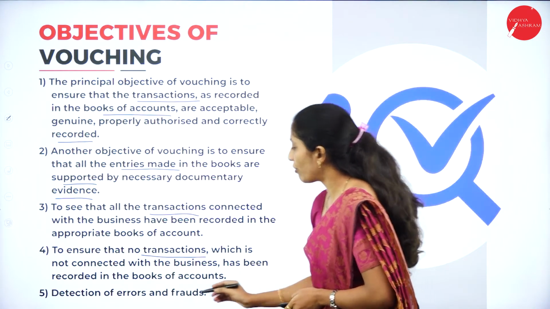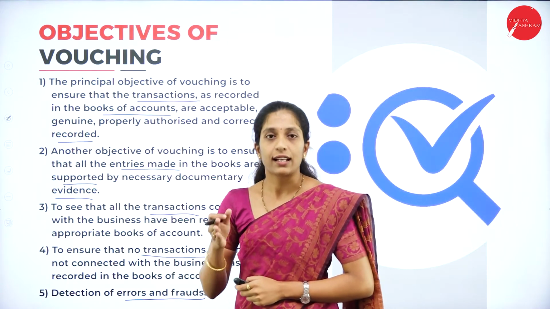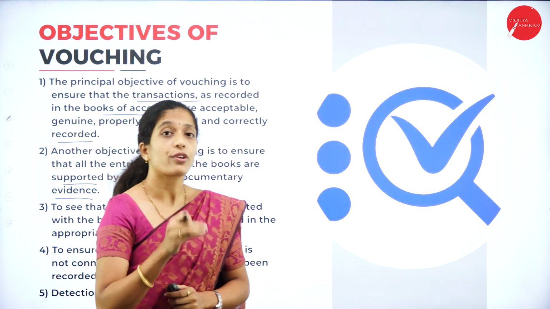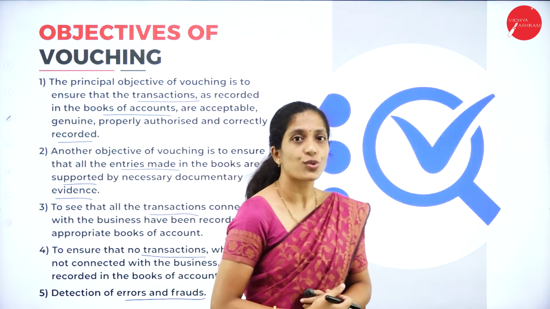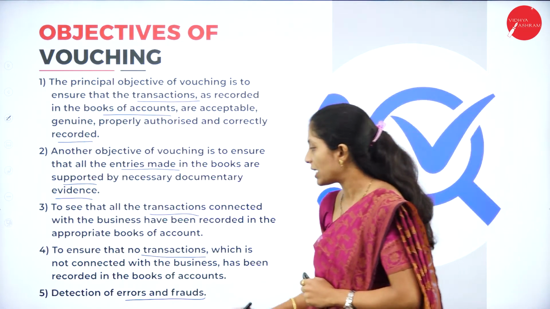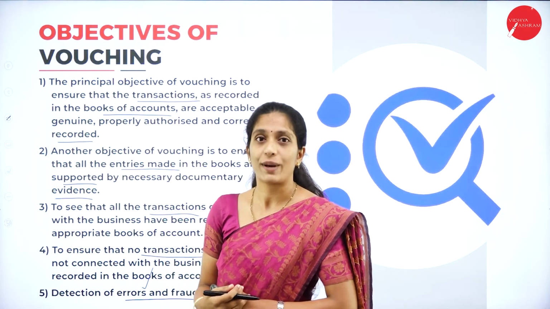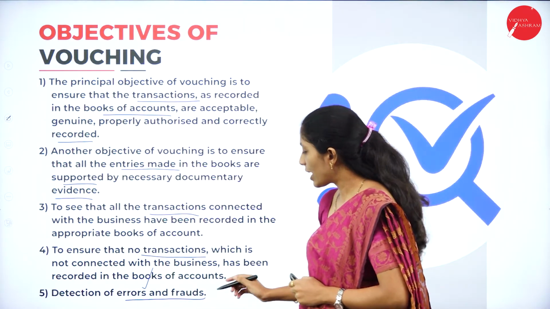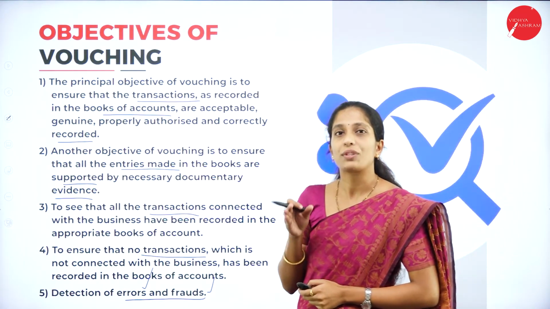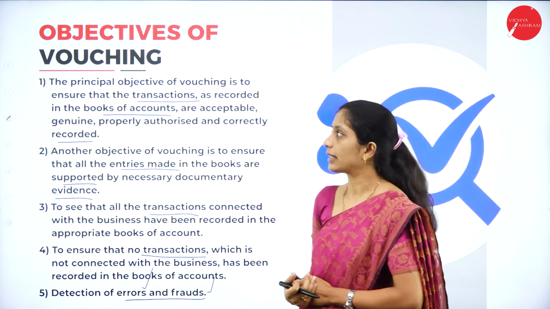Next, detection of errors and frauds. The main objective of vouching is to detect the errors as well as frauds which are committed in an organization. I have clearly told you about the difference. Errors mean an unintentional mistake which is made in an organization, whereas fraud is an intentional mistake. In order to detect these errors as well as fraud, this vouching process is conducted.